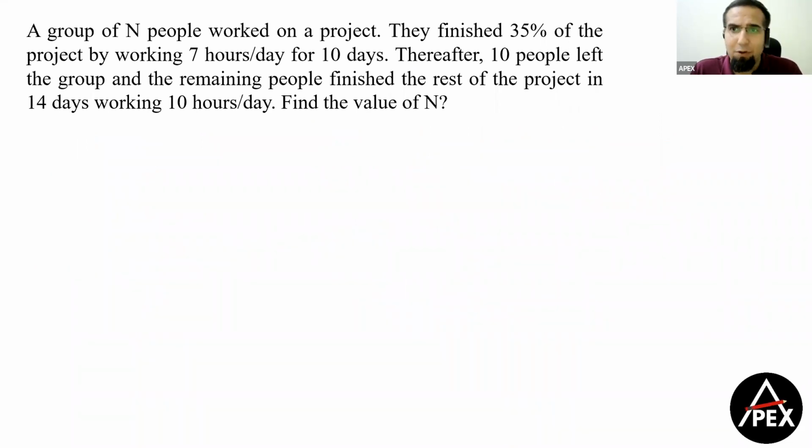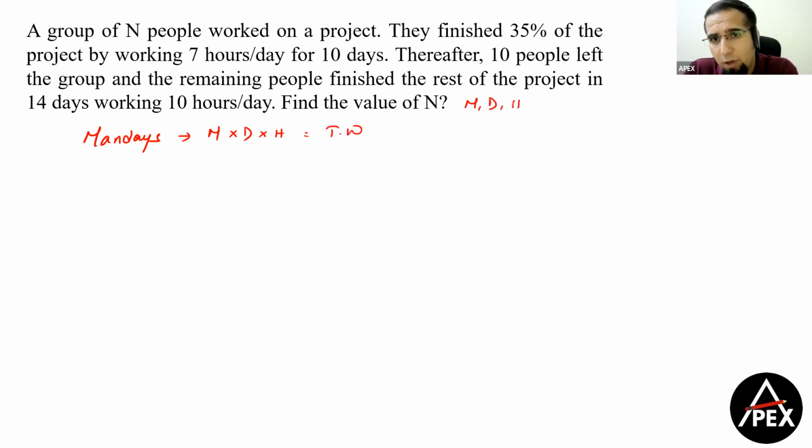Now another question of time and work. What I've done is I've tried to group the questions topic wise. Okay. The next question is time and work. Now, this concept comes under the concept of man days. Now, man days says number of men into number of days into number of hours per day defines my total work, or a standard formula that we can look at is M1 D1 H1 by W1, that is work, is equal to M2 D2 H2 by W2.